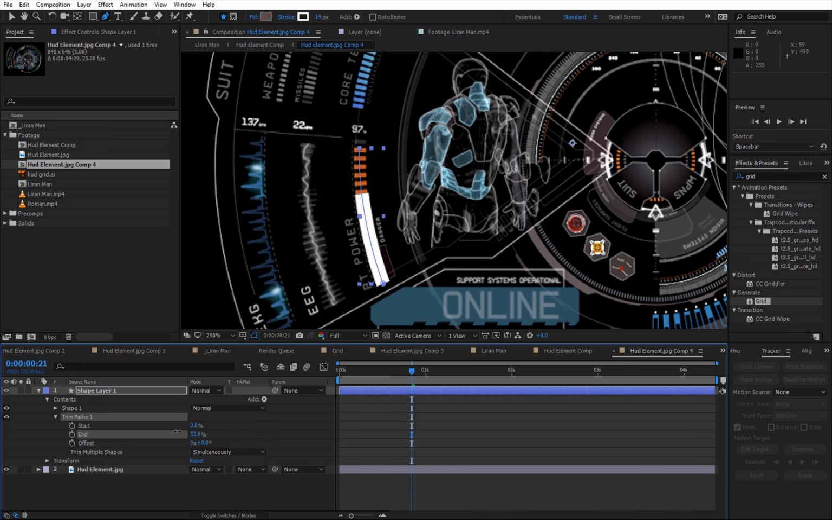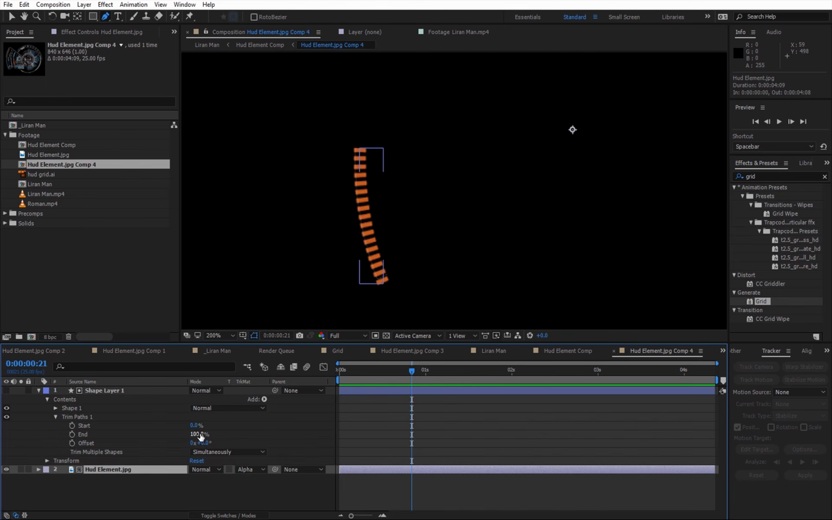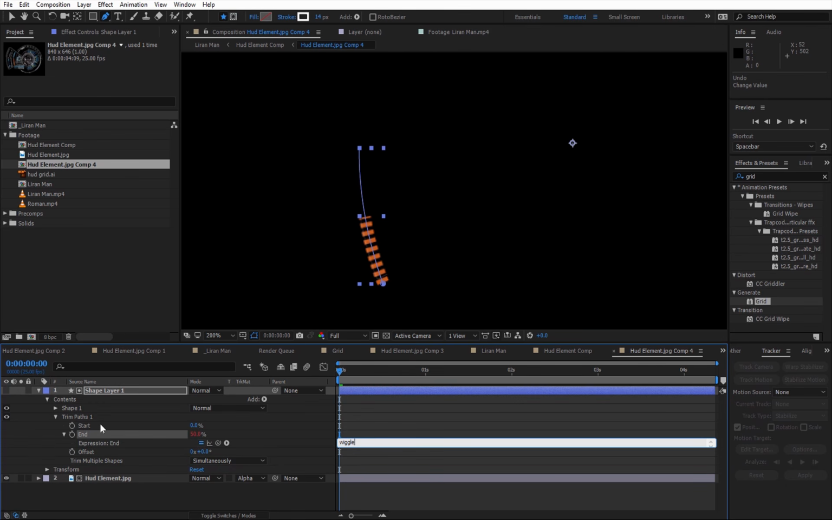Now I want to add a trim paths effect to this line, and I can see that I can animate the length of the line, which is pretty cool. But first of all, I'm going to go to the alpha matte, and now I can see which one of them I need to animate. So this looks pretty cool. Now I'm going to go to the end value and change it to 50, and then I'm going to wiggle it 4 times a second, with an amplitude of 50.